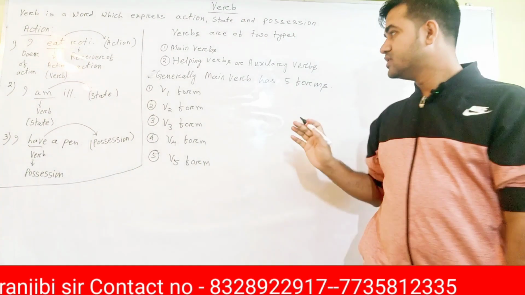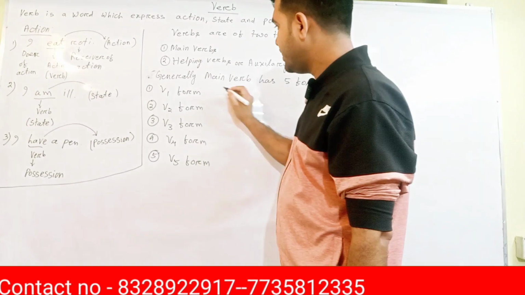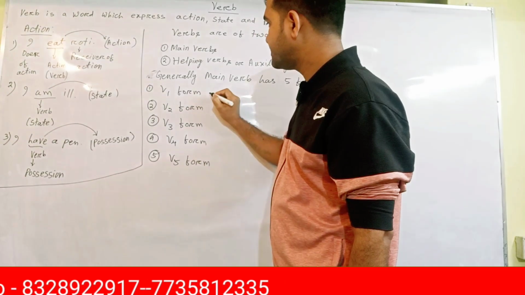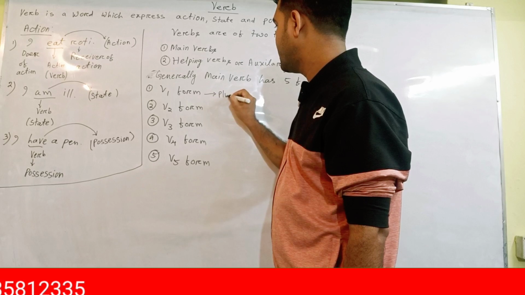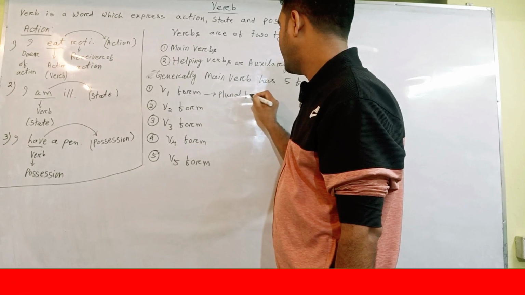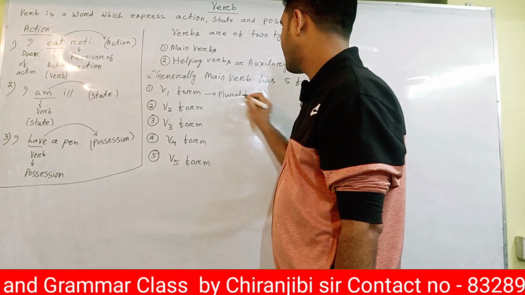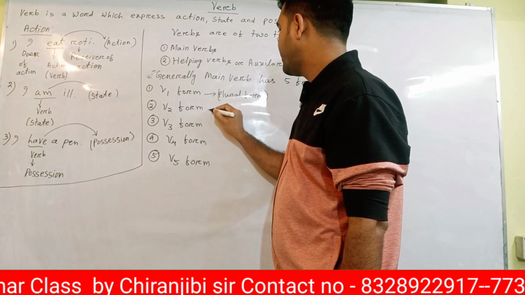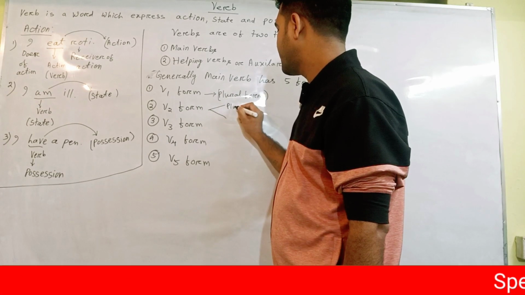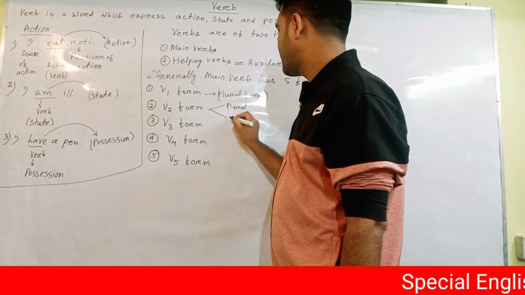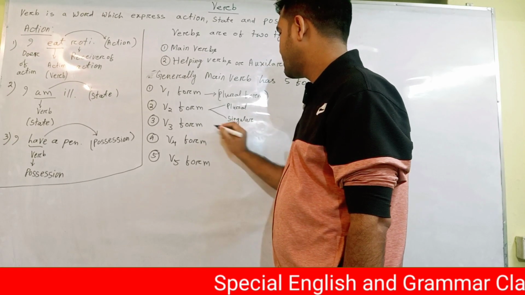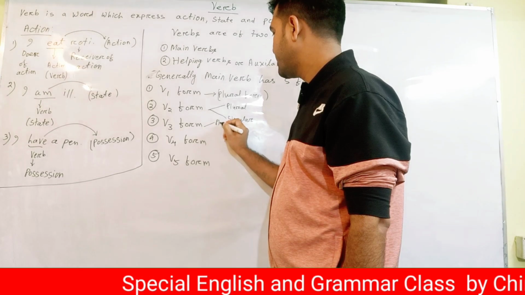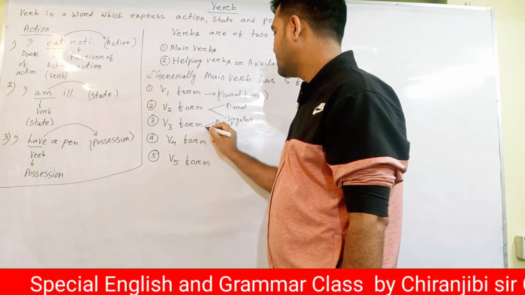Listen to me, V1 is plural form. V2 is both plural and singular. This one is plural as well as singular.